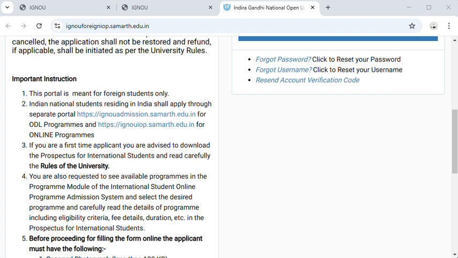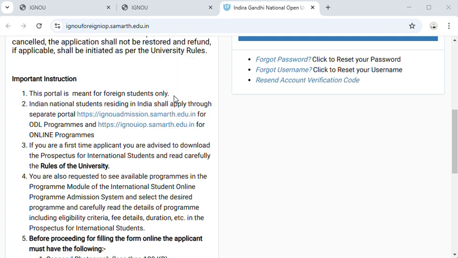Friends, IGNOU offers online programs to overseas students. IGNOU has offered a total of 16 online programs to overseas students from SAARC and non-SAARC countries, foreign students in India. You can take admission in online mode programs, a total of 16 programs, or you can apply for ODL programs for the January 2025 session. This link works for foreign students only.